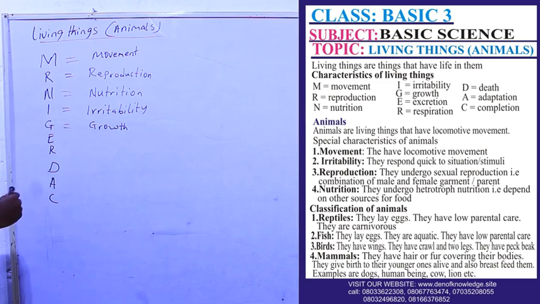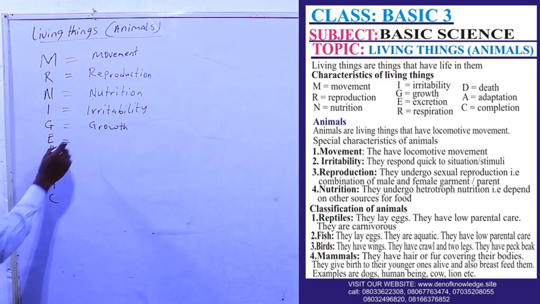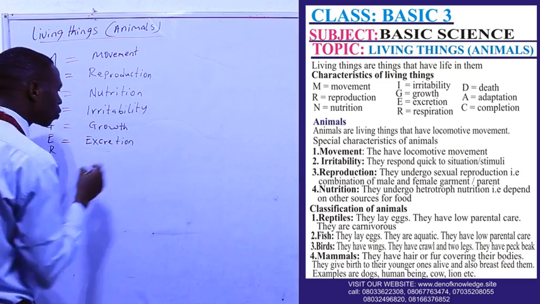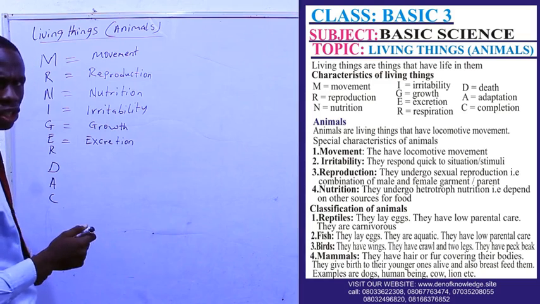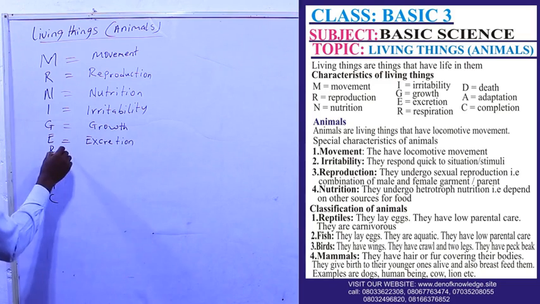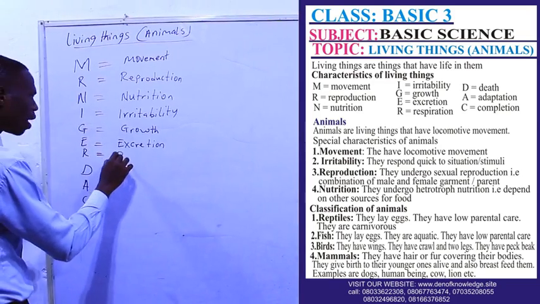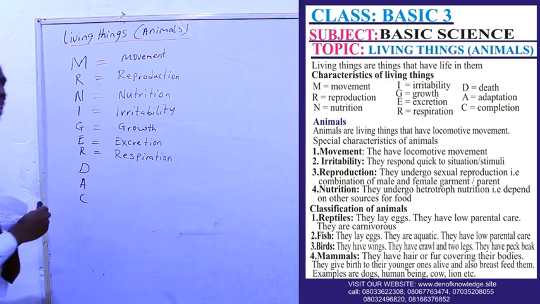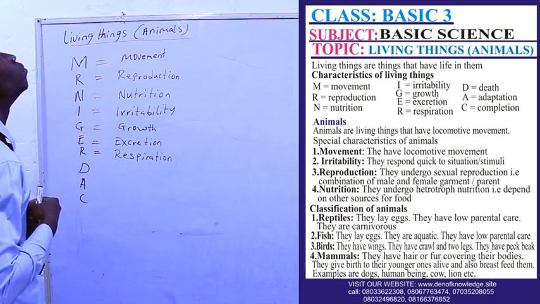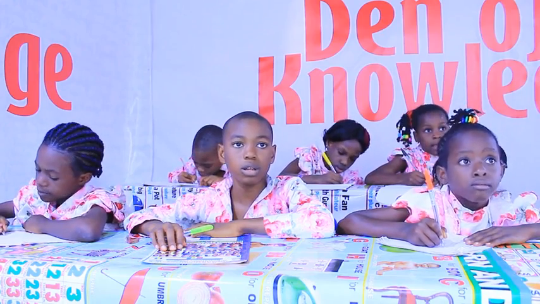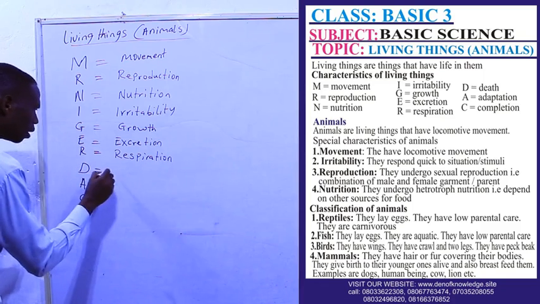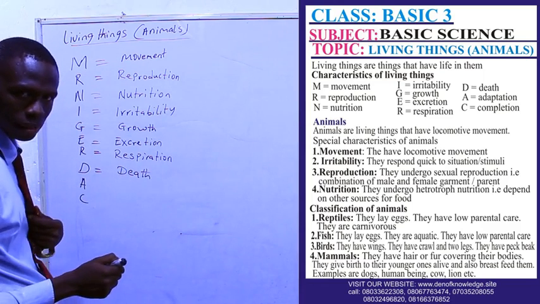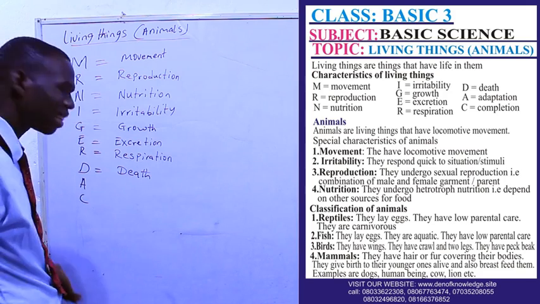We have G for growth. Living things must grow, if it's really a living thing. We have E, excretion. What is excretion? Removing waste material or waste product. We have R, another R, called respiration. Respiration, that is breathing, breathing in and out. We have another one called D, that is death. Oh, this one is terrible. Living things die. They can die.